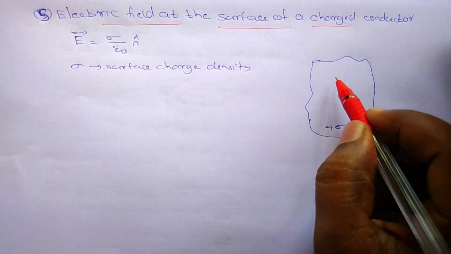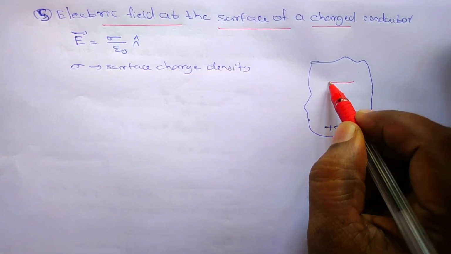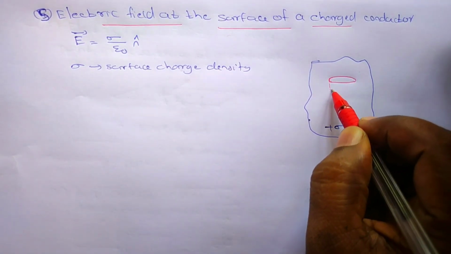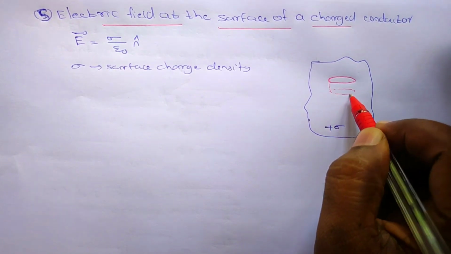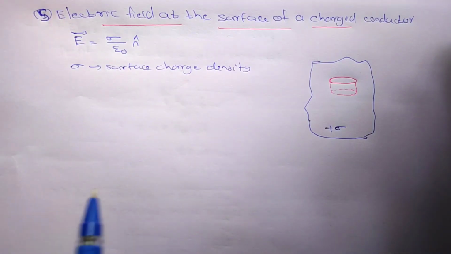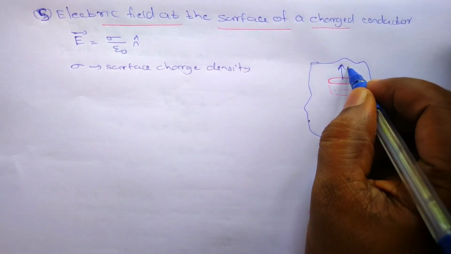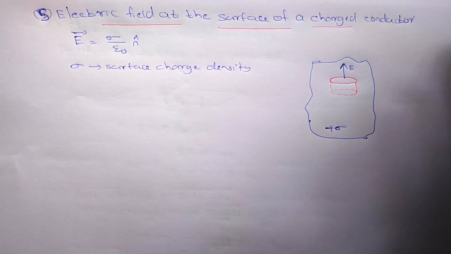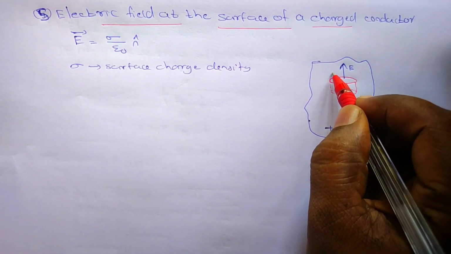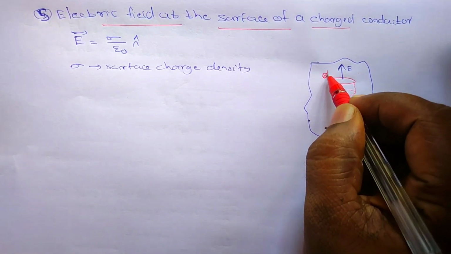So I am going to consider a cylindrical Gaussian surface over the surface. In that Gaussian surface, the thickness is 0. Clear? The electric field is perpendicular to the surface of the conductor. The surface area of the circular plate of this cylindrical Gaussian surface is ds.